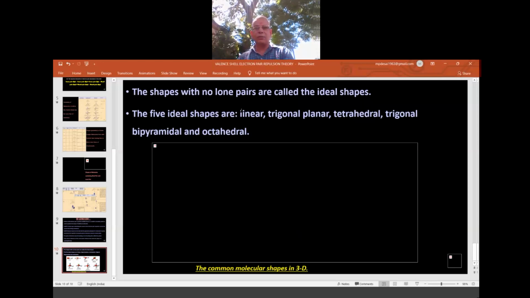If a lone pair is there, then there is a small distortion, and they are called distorted shapes, disturbed shapes, or shapes with repulsion. Instead of going for tetrahedral, they have gone for bent, or angular. All those words we use in our forthcoming theory known as VBT, that is valence bond theory.